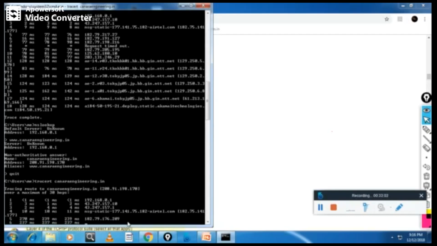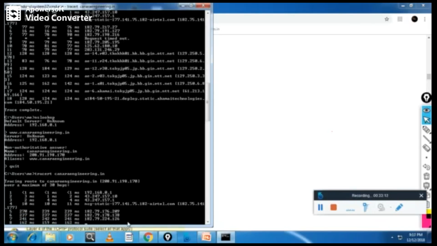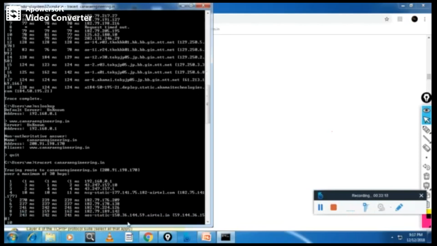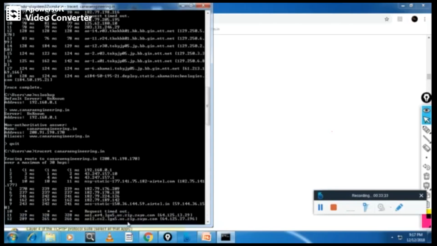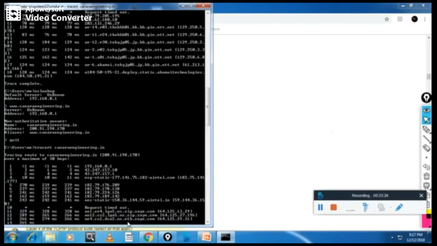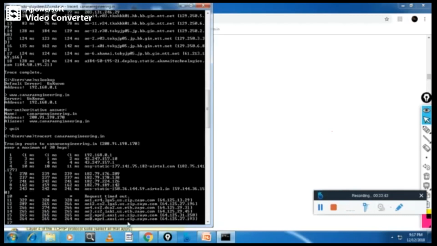What traceroute is doing is, it will send an ICMP packet and try to get the reply with TTL 1, TTL 2, TTL 3, TTL 4 like that. So it went through AAS static, then somehow timed out. Then somewhere in the US server it is, I think this is hosted. The connection is going through that way.